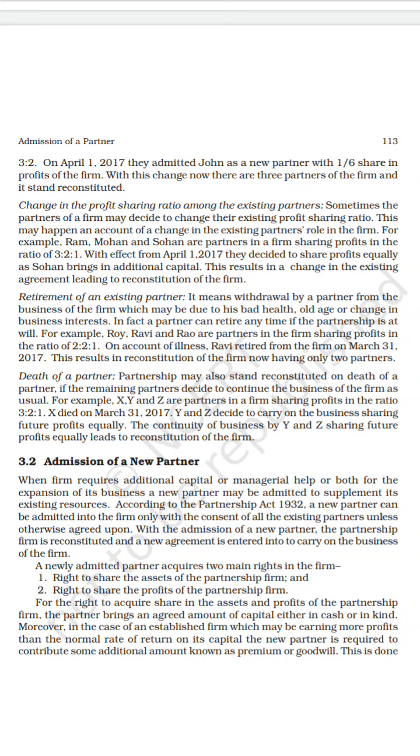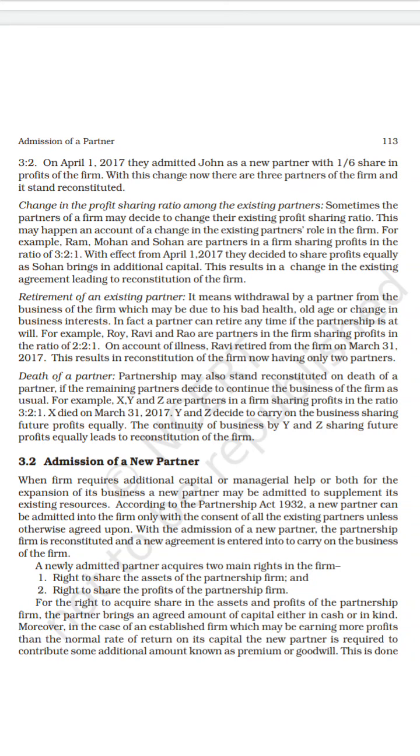Okay, so a newly admitted partner acquires two main rights in the firm. What are the important rights the new partner has?